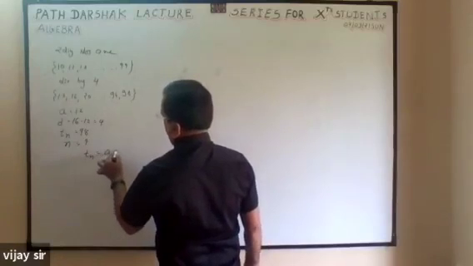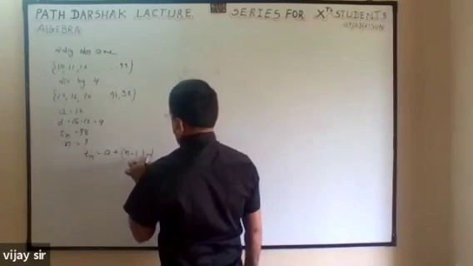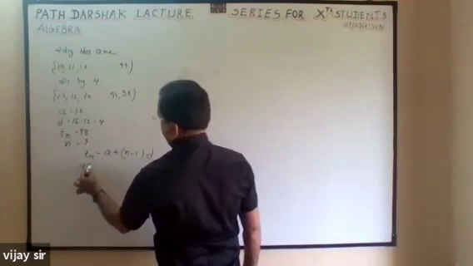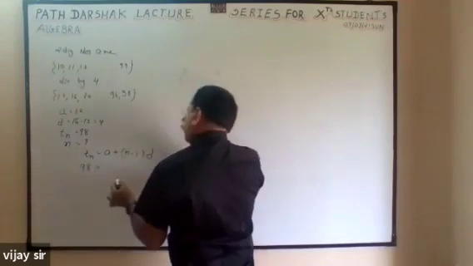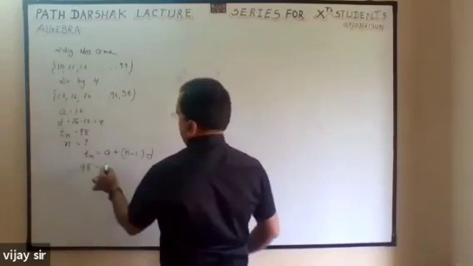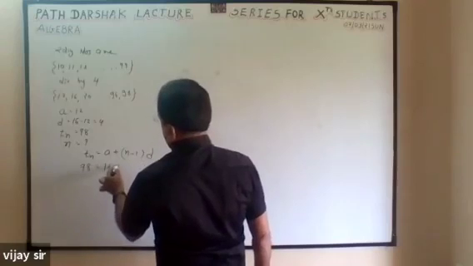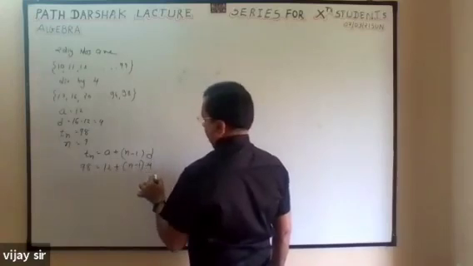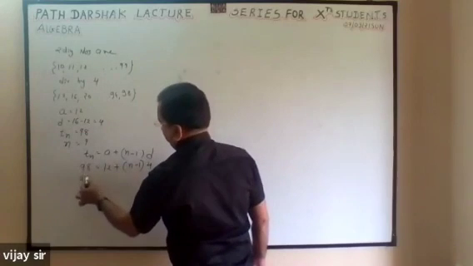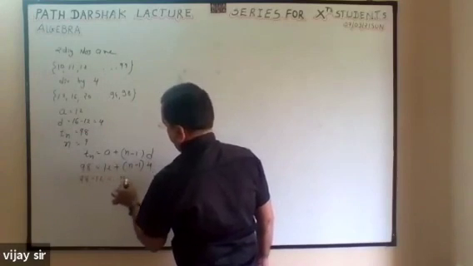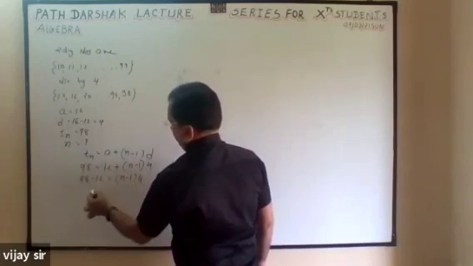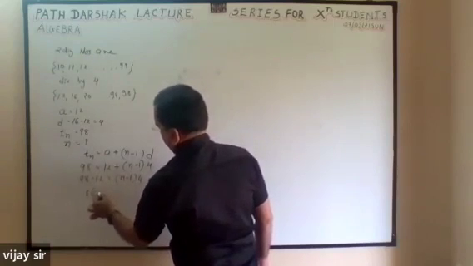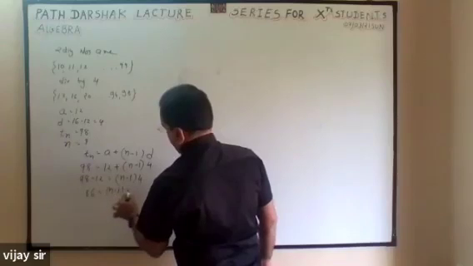So Tn is equal to a plus (n minus 1) d. Tn is given as 98, which is equal to a, 12, plus (n minus 1), n we don't know, d is 4. So first this minus 12, systematically, don't open the bracket. So 86 is equal to (n minus 1) into 4.